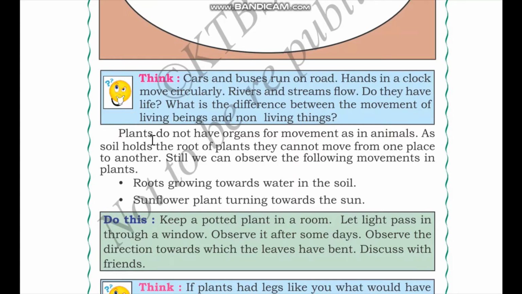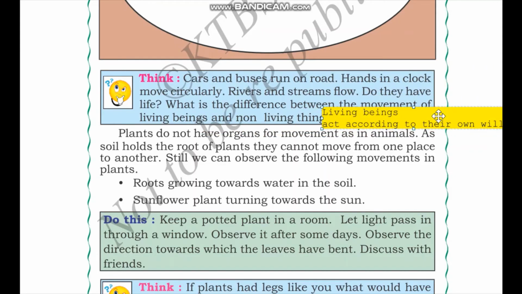Do they have life? What is the difference between the movement of living beings and non-living things? So this is a fundamental difference that we need to make between living and non-living beings. That is, living beings act according to their own will. This means that living beings move because they want to move.